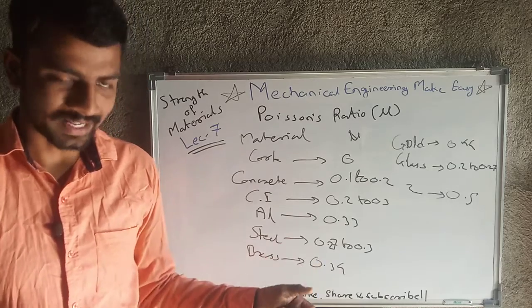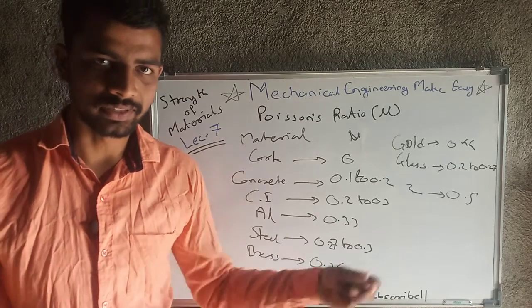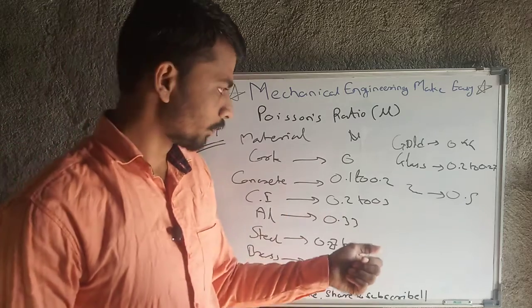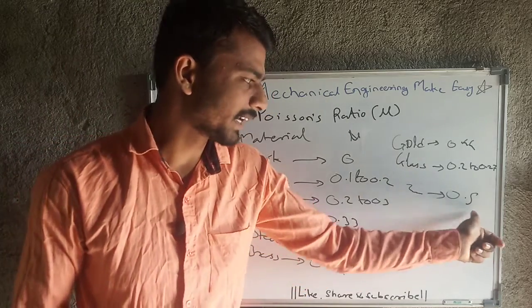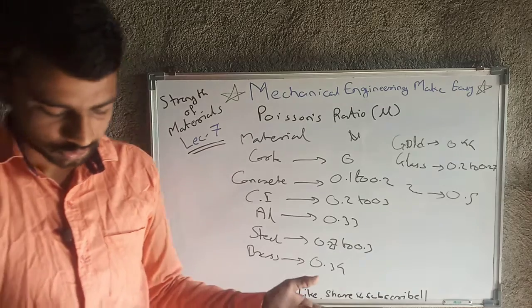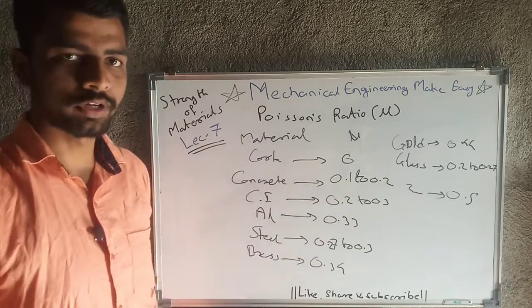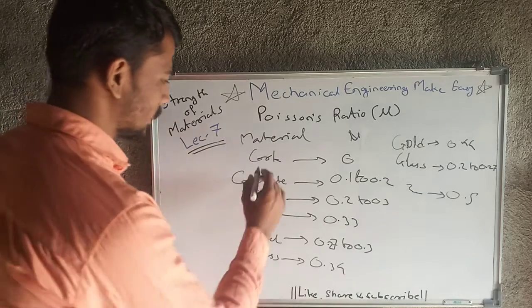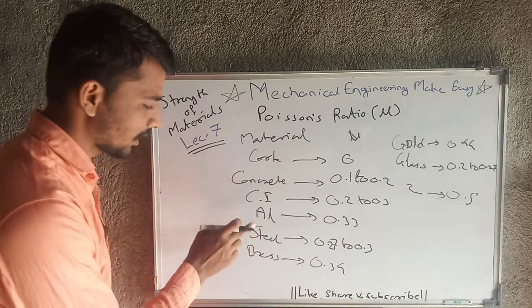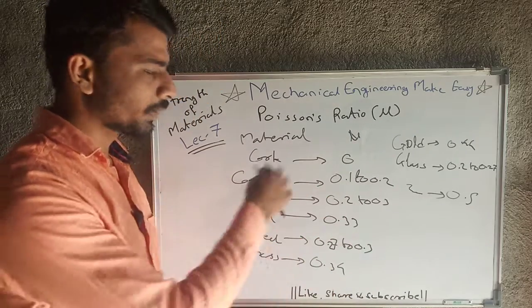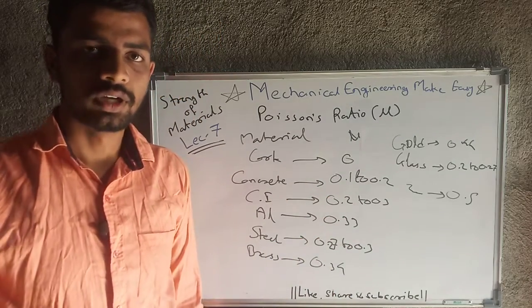You can take the example of clay, which we can compress. Likewise, for that the value will be exactly 0.5. So these are some values, and these values are important from the GATE point of view. That's why I have given them, because cork, concrete, cast iron, aluminium, steel, brass, gold, glass, these kinds of materials we use normally.